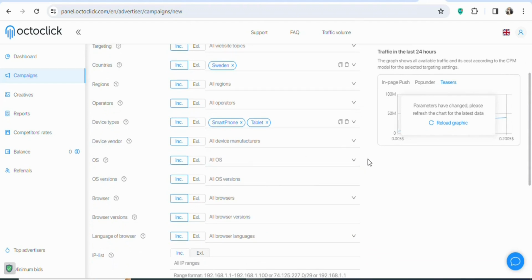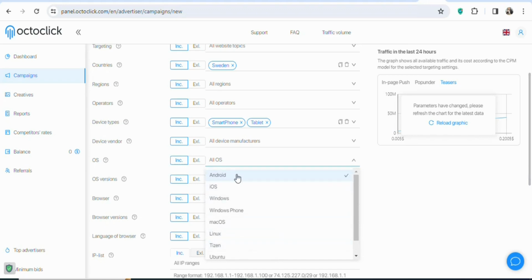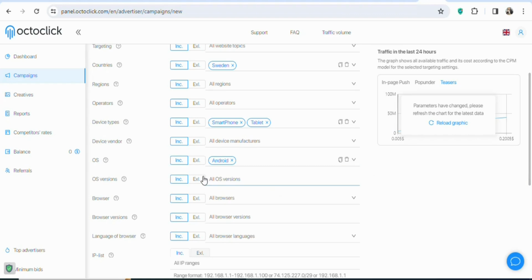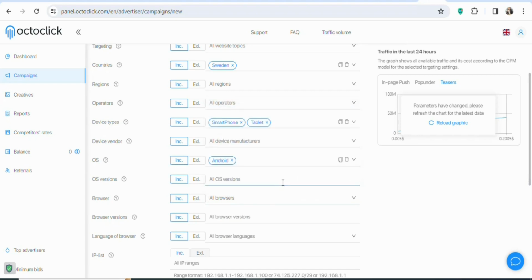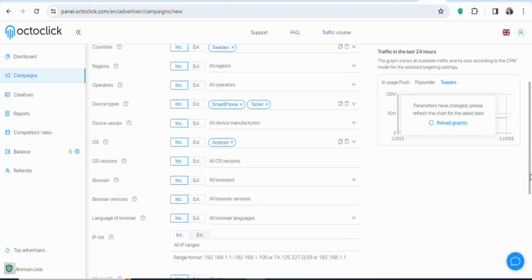We are not targeting all operating systems, so click on it. Once you click on it, you are going to select the right operating system. In this case, we are targeting only Android, so select Android. Once that is done, all operating system versions. Yes, we are targeting all operating system versions. Once that is done, you can see all browsers. Click on it. Once you click on it, if the offer is not allowed on all browsers, you can select that. But in this case, there is no restriction, so just leave it. Once that is done, you can see all browser versions. There is no restriction, so just leave it.